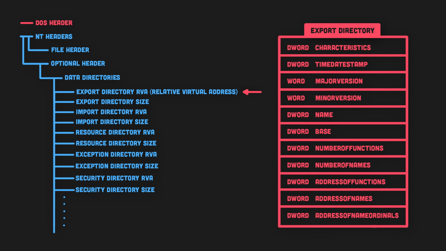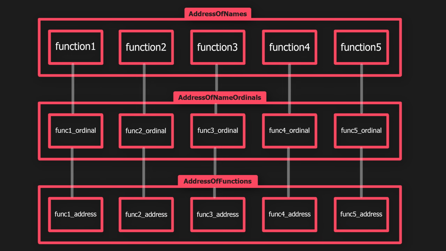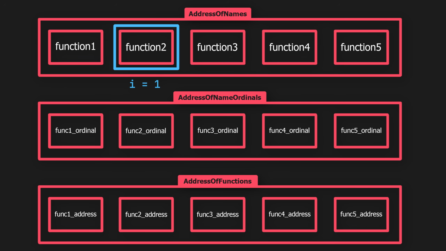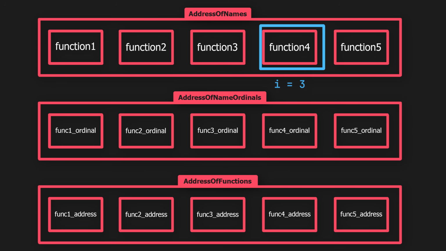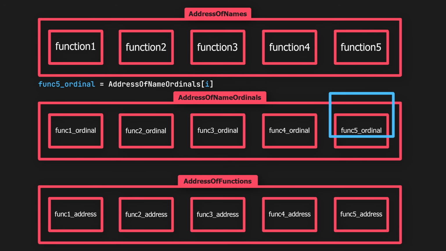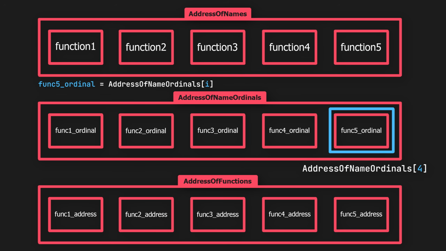Inside the export directory, we have 3 important arrays: address of functions, address of names, and address of name ordinals. Those 3 arrays are mapped or synchronized together. For example, let's say we want to obtain the address of function 5. We will first loop through the address of names array and check if the function name matches function 5. If so, we will take the index of this function and use it to obtain the function ordinal from the address of name ordinals array.